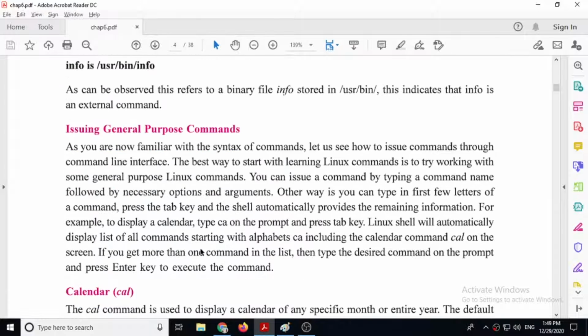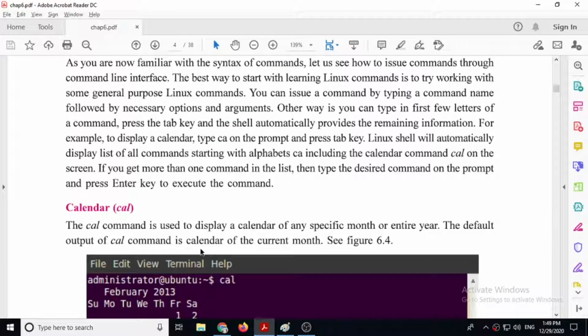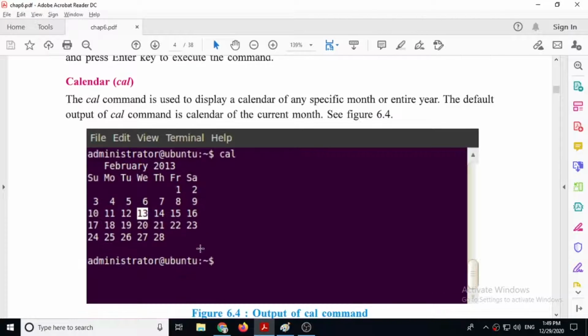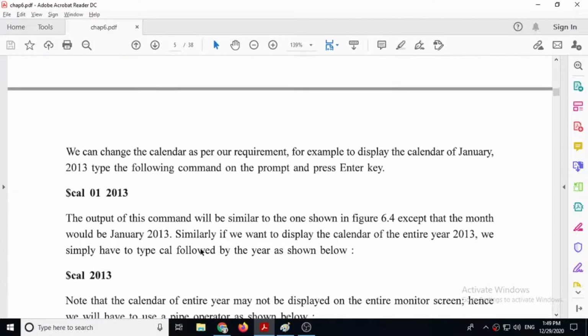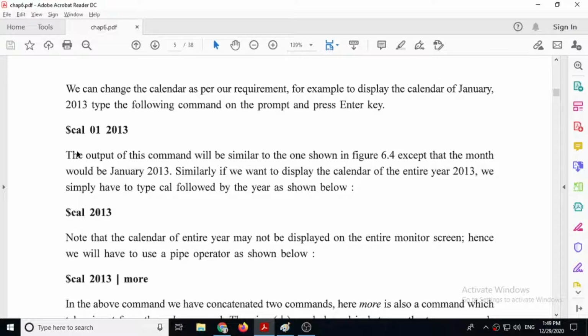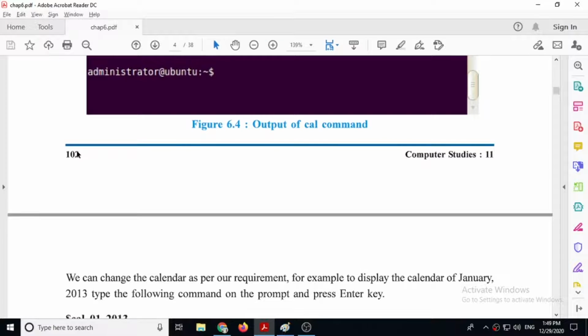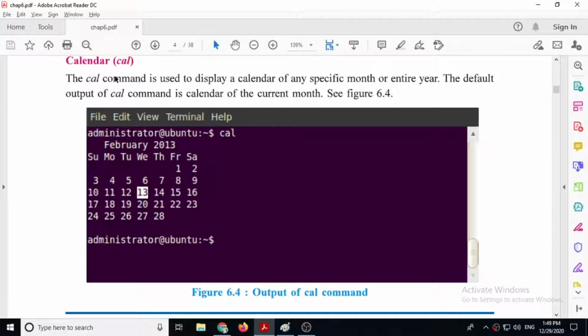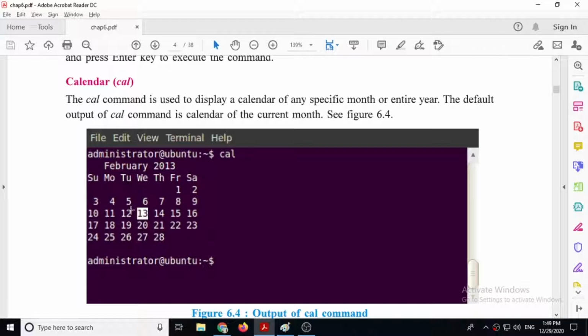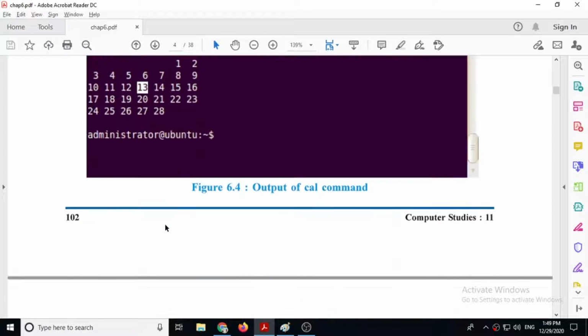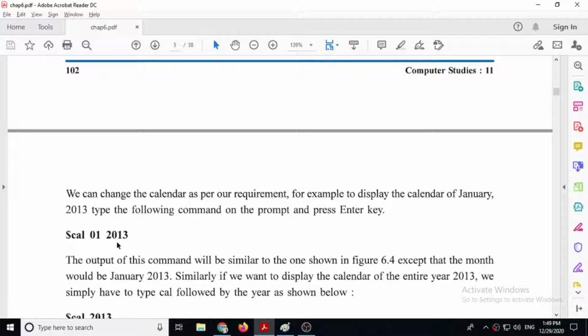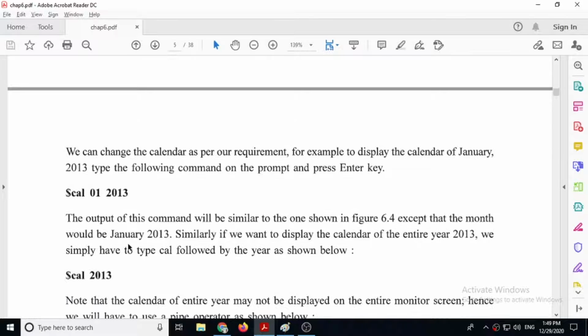We also saw type command. It shows either the command is internal or external. And at last we saw cal command. Remember, when you give only cal command, it will show you the calendar of the current month. But you can use month number and year number, and it will display the particular month calendar.